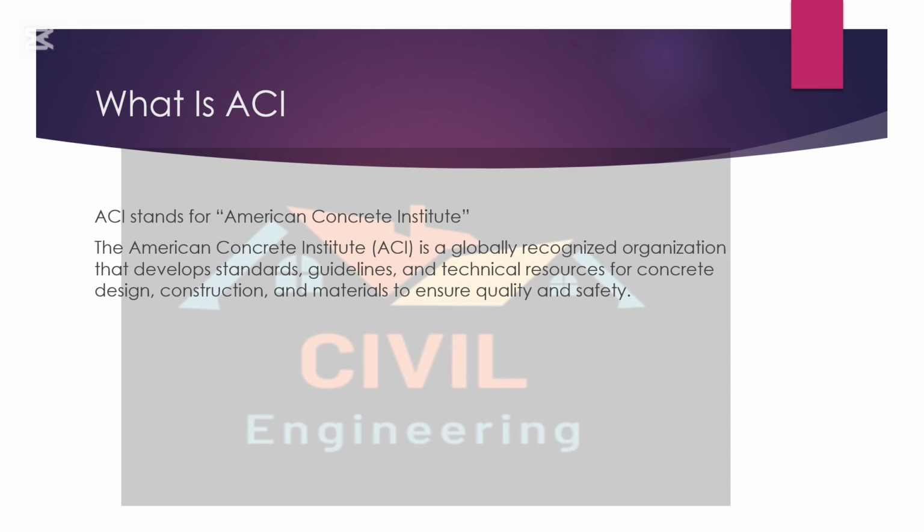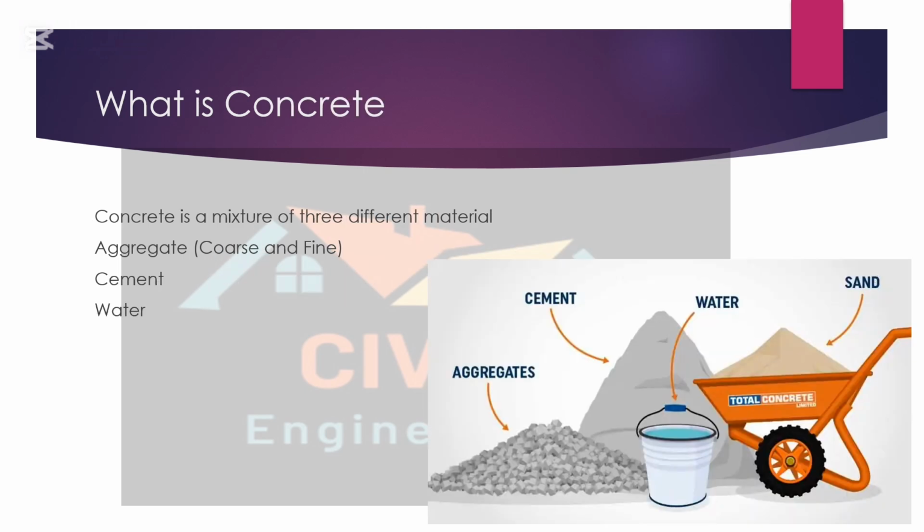As our topic is concrete mix design, so what is concrete? Concrete is a mixture of three different materials. Aggregates. In aggregates, there are two types of material: coarse aggregate and fine aggregate. Cement. Cement is used as a binding material, and water.